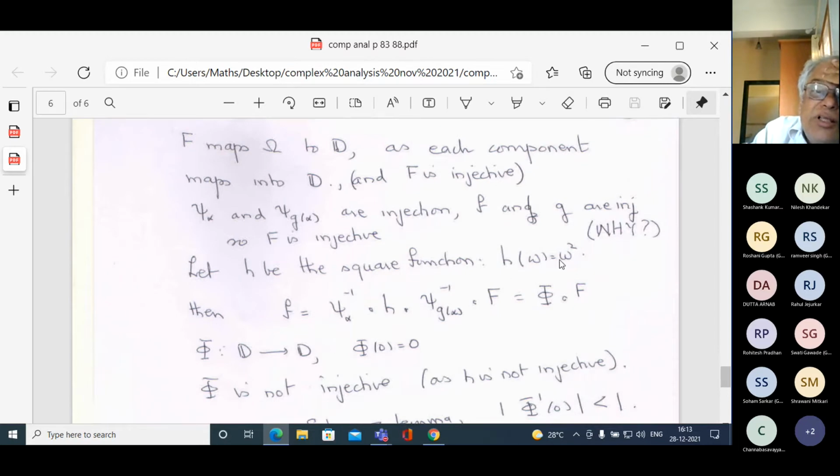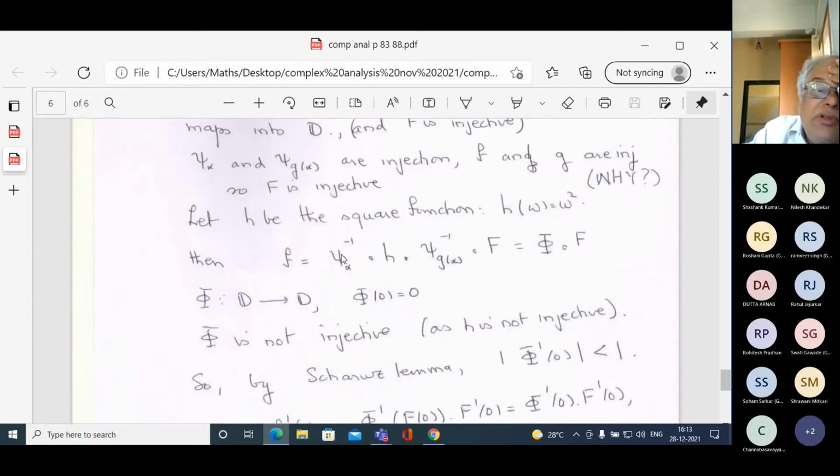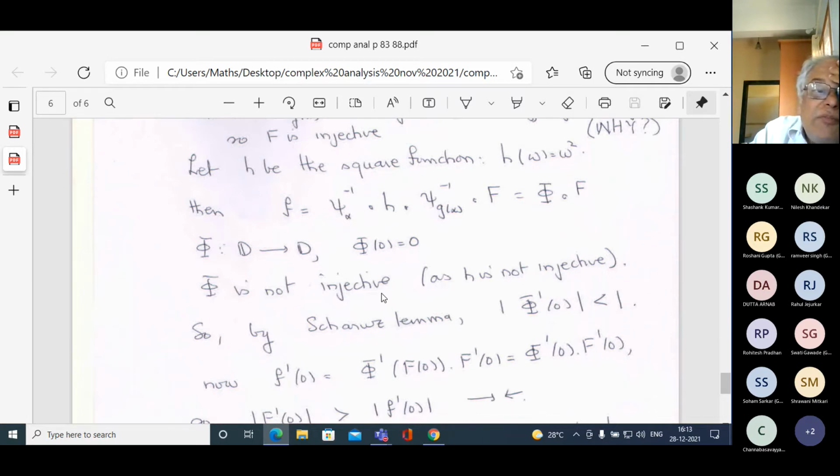Let h be the square function, h of omega equal to omega squared. Then I'm inverting this. What am I inverting? f is equal to psi alpha inverse composed with h, composed with psi g alpha inverse, composed with F, which is phi composed with F. Phi maps D to D, phi of 0 is 0, and phi is not injective, as h is not injective.